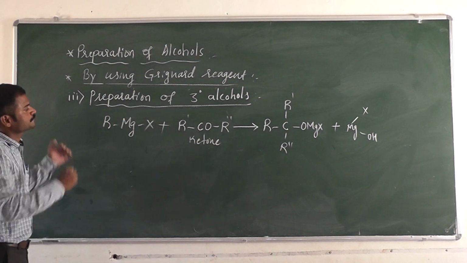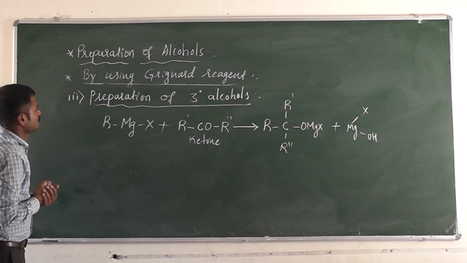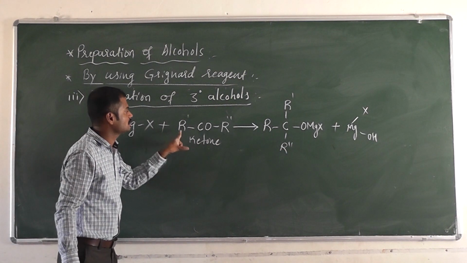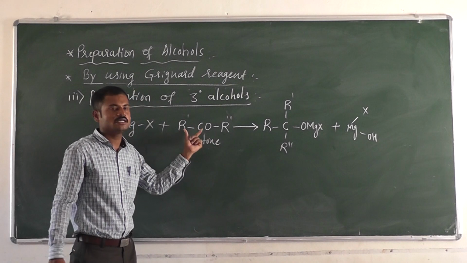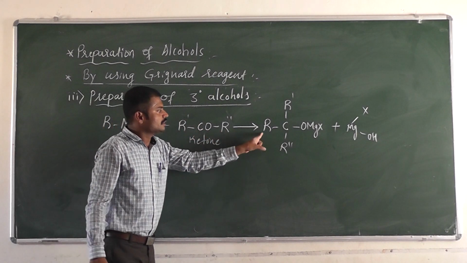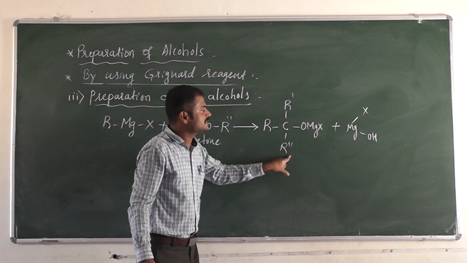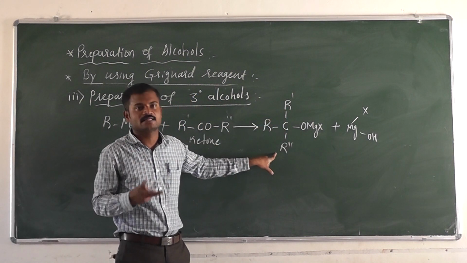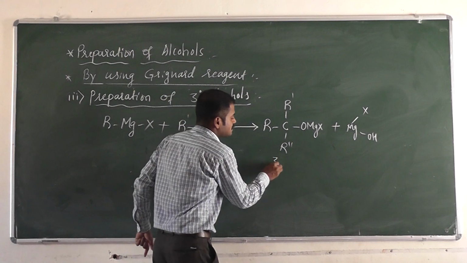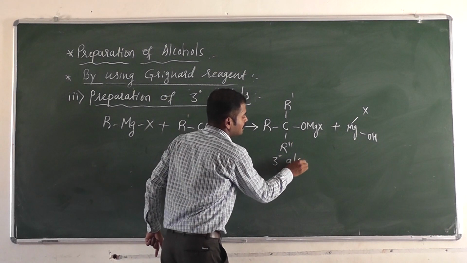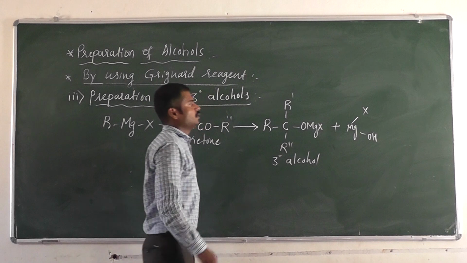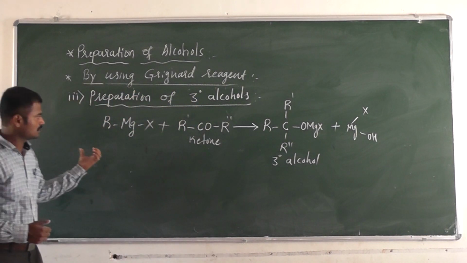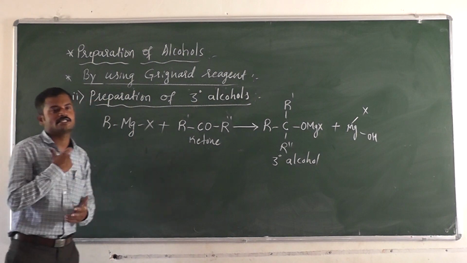So see here, this is the Grignard reagent. When it reacts with the ketone, see, this is the general formula of the ketone, RCOR. So here there is formation of a tertiary, see, carbon with 3 alkyl groups are there. That means 3 R's are there. Therefore it is a tertiary alcohol. So when these react, finally we are getting tertiary alcohol.